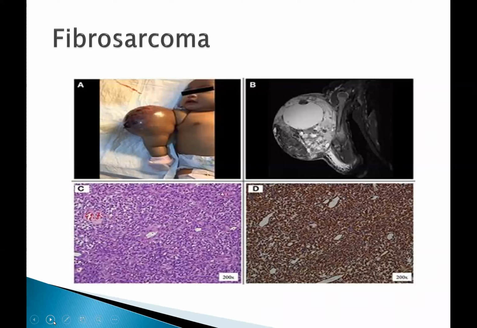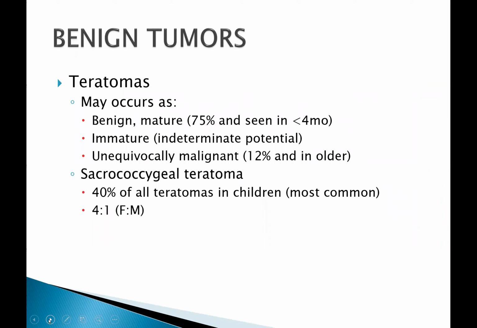As you can see, it occurred in the extremities, and the tumor is basically very large. It may end up with, of course, amputation of the limbs. And this is the characteristic spindle-shaped cells, very cellular, infiltrative pattern that is diagnostic of the malignancy. Now, this is a special stain in which you can actually detect the fusion transcript that I was telling you about a while ago. Now, let us go to teratomas.